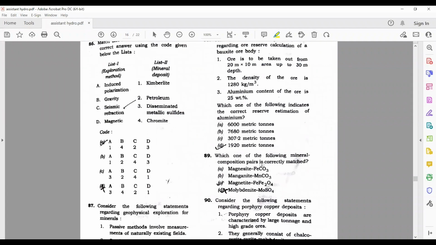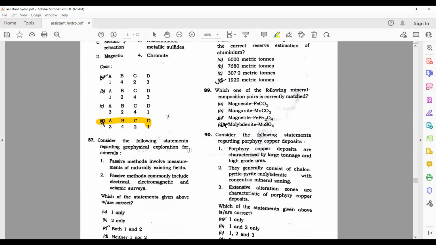Next, we have to match the following. Induced polarization is with disseminated metallic sulfides. Okay. So A is with 3. So C or D can be our option. Let's talk about B. Gravity. Gravity is for chromite. So D is the correct option. This is my right option.